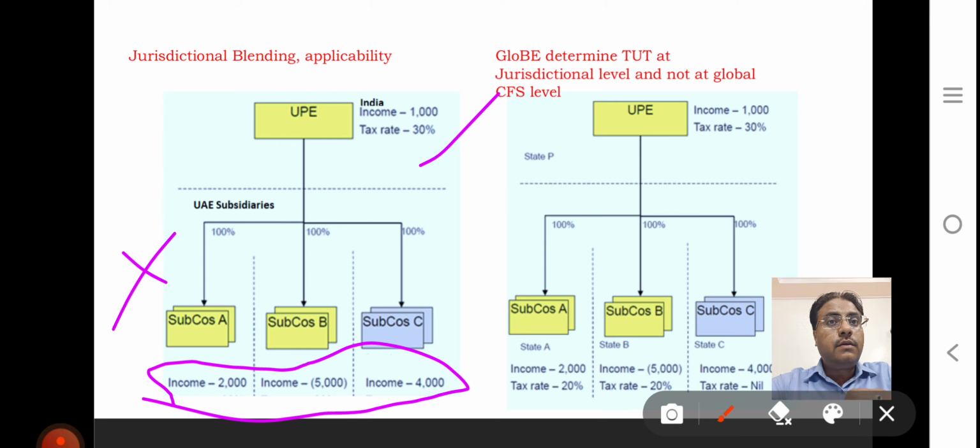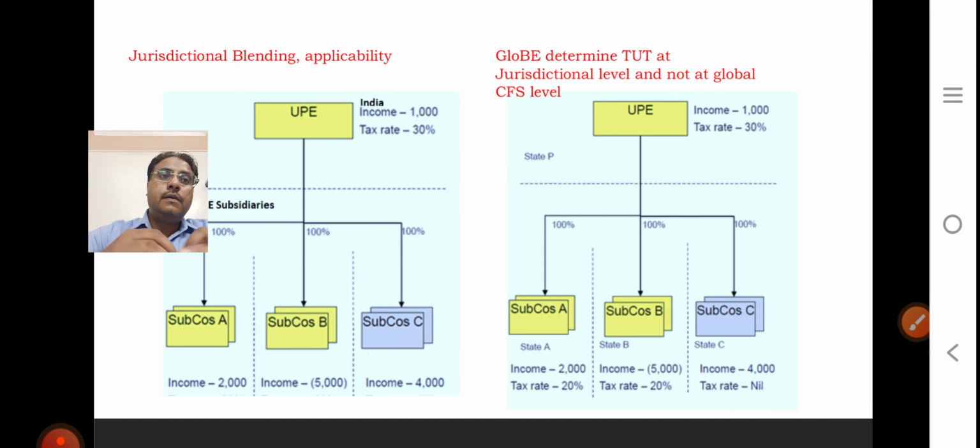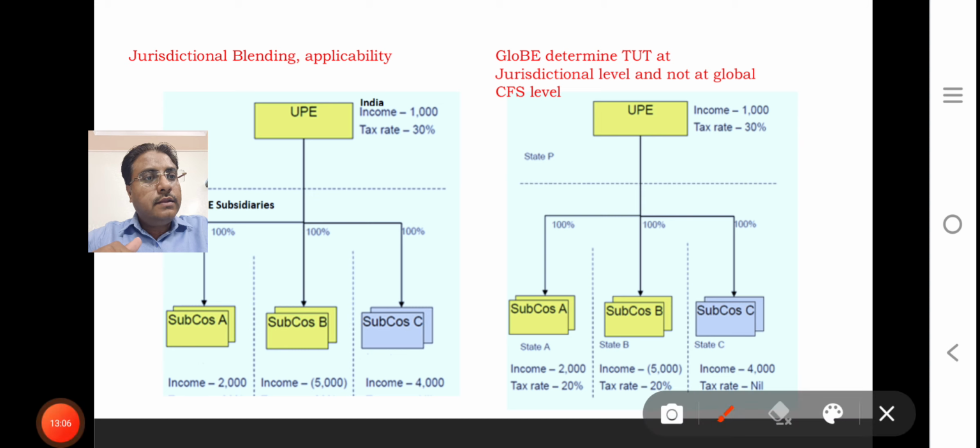We have to see jurisdictional blending. But in case you have a subsidiary in Brazil, Malaysia, and another subsidiary in, say, Dubai, then in Dubai there is no tax. Now Dubai has implemented a 9% tax rate, but that is something else.